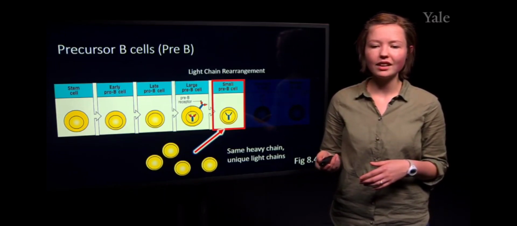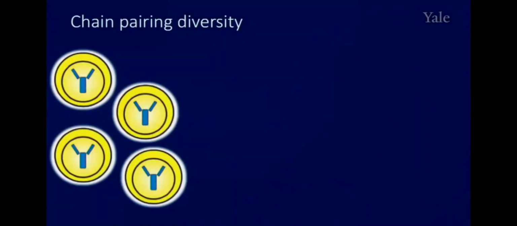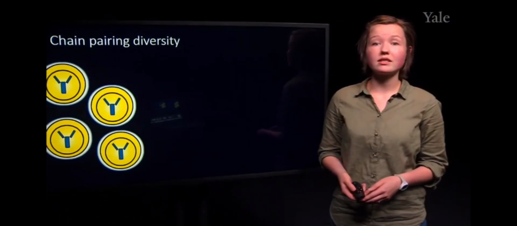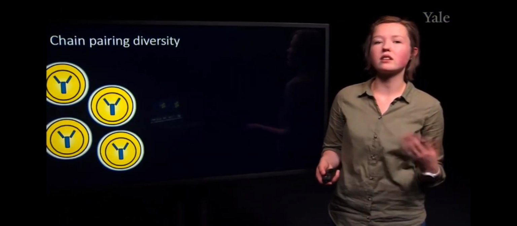So to explain this in a little more depth, we have our pre-B cell receptors. We have had signaling from our pre-B cell receptors that have resulted in proliferation. So at this point, we have many pre-B cells, all with the same heavy chain, because they all underwent the same recombination events.